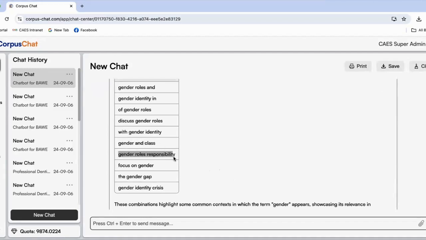Gender role, responsibility, the gender gap. I think these will be very interesting, and you can build on this.